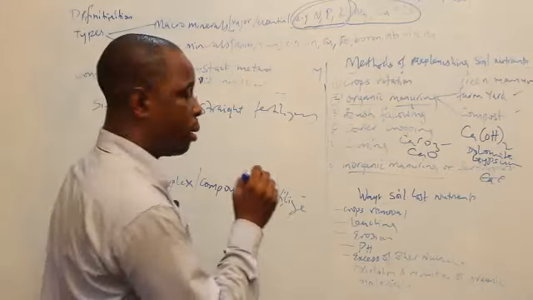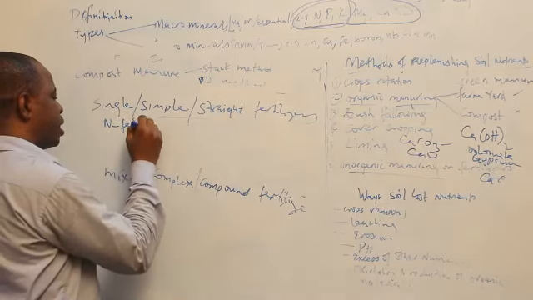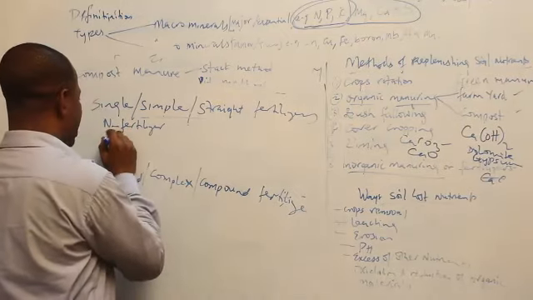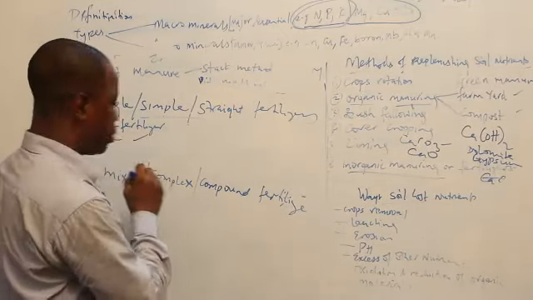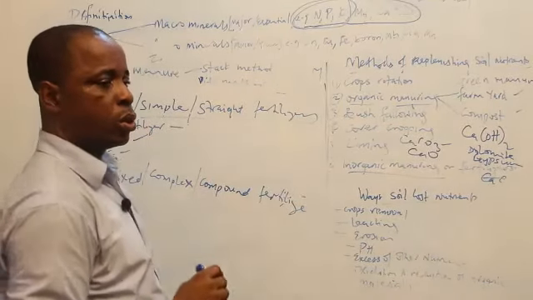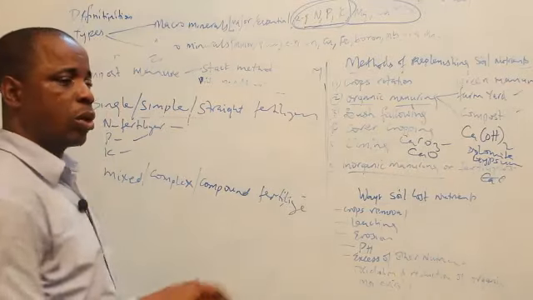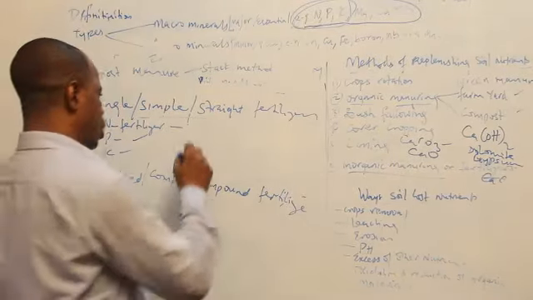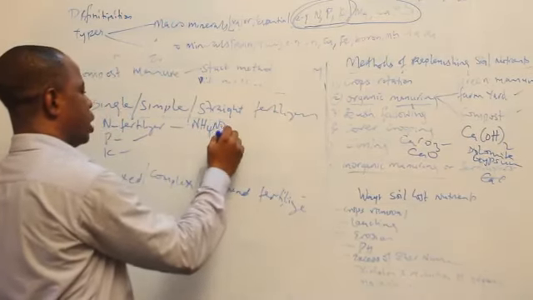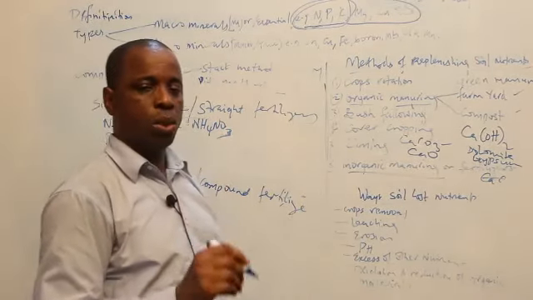So let's look at examples of simple or single fertilizers. Number one, the one that supplies nitrogen to the soil, nitrogen fertilizer. Then you have the one that supplies phosphorus, phosphorus fertilizer. Then the one that supplies potassium, potassium fertilizer. An example of nitrogen fertilizer is urea, CO(NH2)2, or ammonium nitrate, NH4NO3. Any fertilizer that can give nitrogen alone is a straight fertilizer.